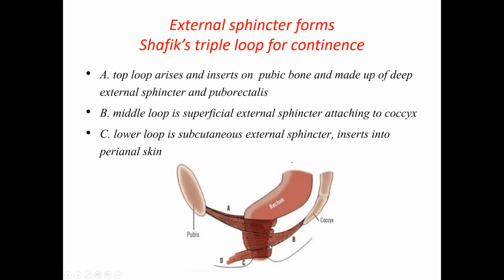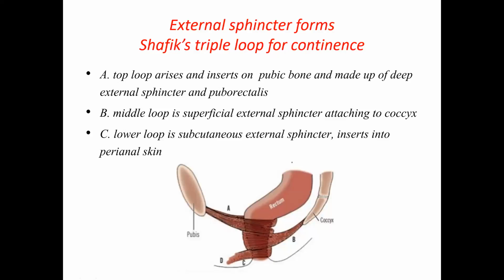When the muscle contracts, this part pulls anteriorly, this part pulls posteriorly, this part pulls anteriorly, in different directions. So there will be complete, efficient closure of the anal canal because of the orientation of these three parts of the external sphincter. This is called Shafik's triple loop mechanism for continence.